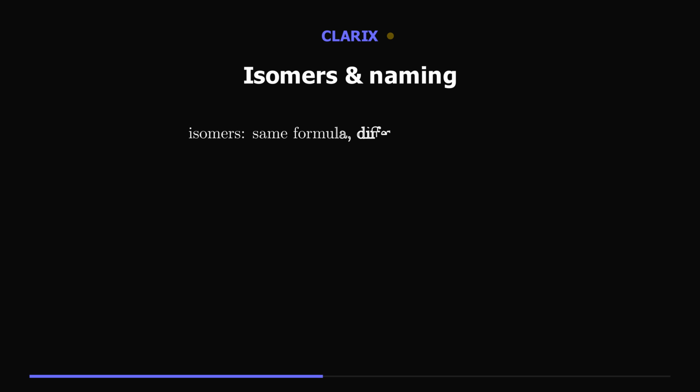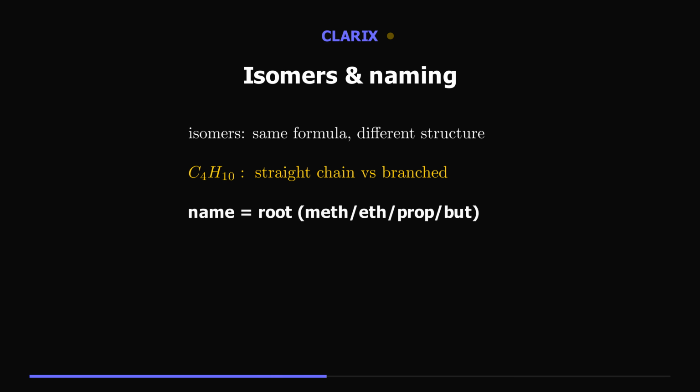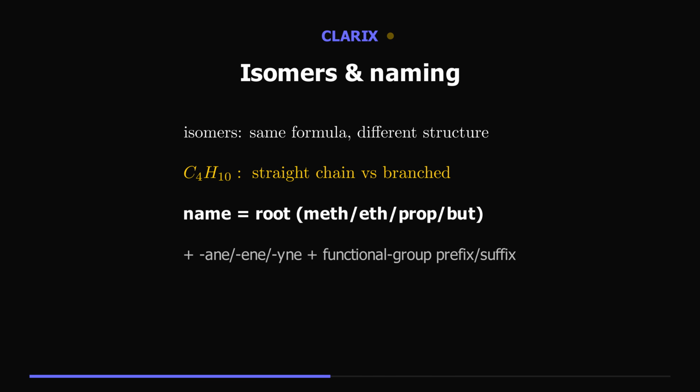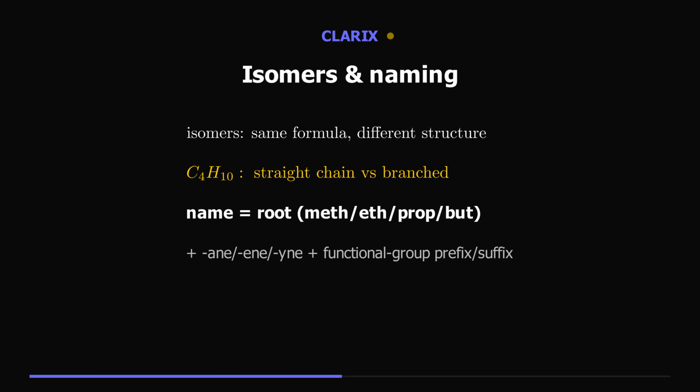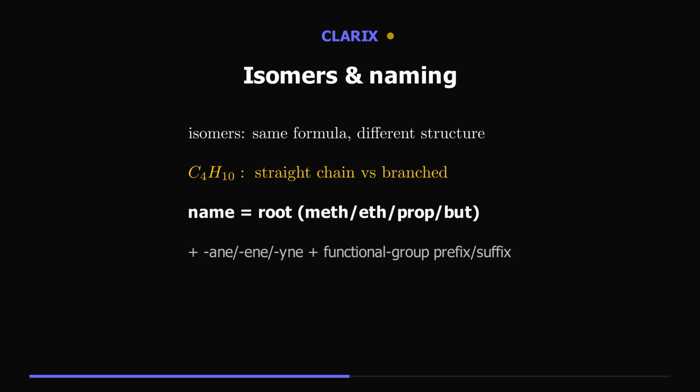2 more ideas. Isomers are compounds with the same molecular formula but different structures. Butane, C4H10, exists as a straight chain and a branched chain. And naming, take a root for the number of carbons, meth, eth, prop, but, add a suffix for single, double, or triple bonds, ane, ene, or yne, then mark the functional group with its own prefix or suffix.